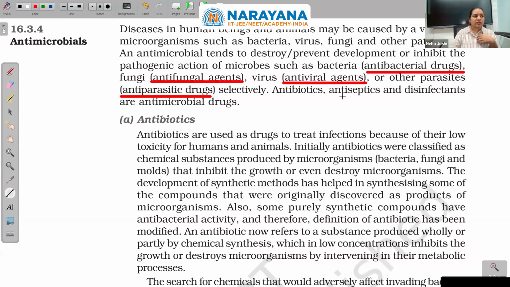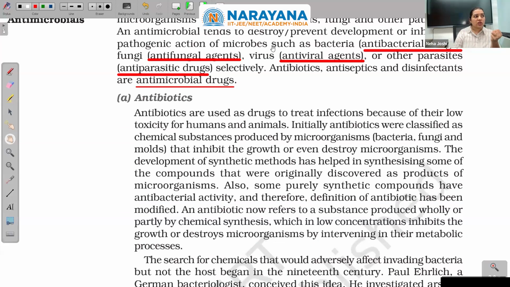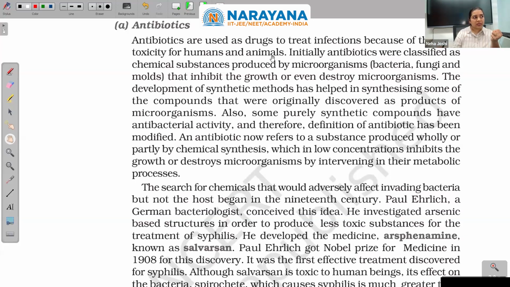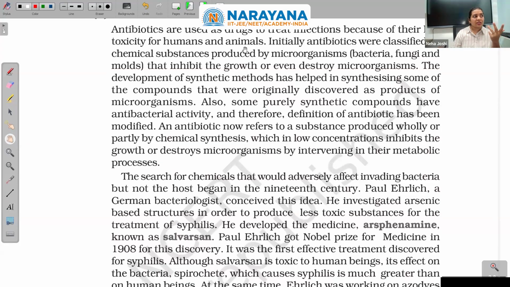Okay, antibiotics, antiseptics, and disinfectants are antimicrobial drugs. Let us repeat: antibiotic, antiseptic, and disinfectants. So let us start with antibiotics. Antibiotics are used as drugs to treat infections because of their low toxicity for humans and animals. So they are not that poisonous; they will not cause that level of activity on us that we ourselves get poisoned, but the small microbes will get poisoned.